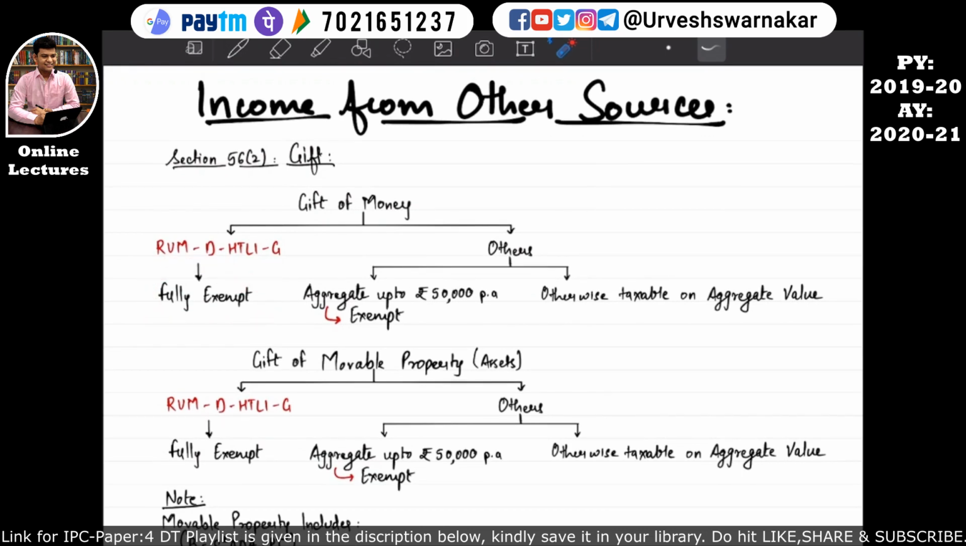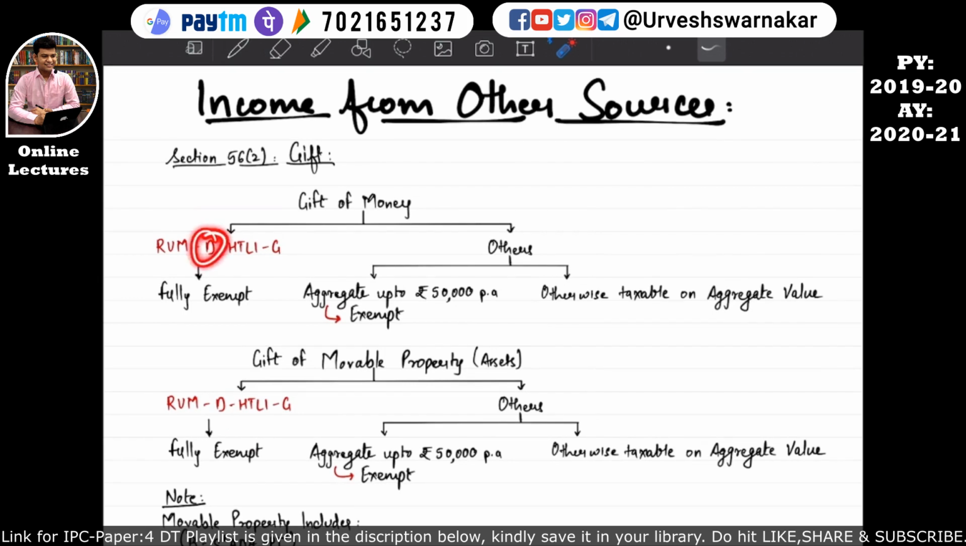U stands for university and institution. So if an assessee receives a gift of money from a university or an institution, then whatever amount of gift has been received by the assessee will be fully exempt. Now, the assessee is getting married. During the marriage, M stands for marriage, right? So during the marriage, whatever gift of money has been received by the assessee will be fully exempt. I hope this is quite clear.